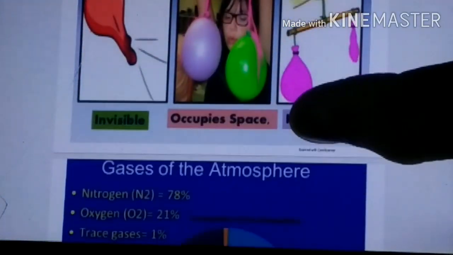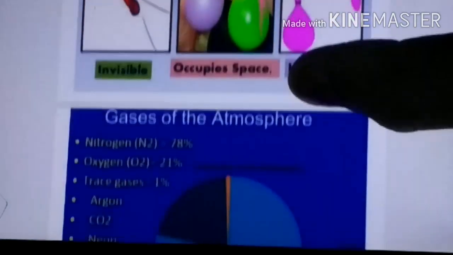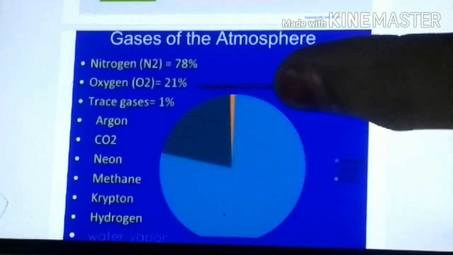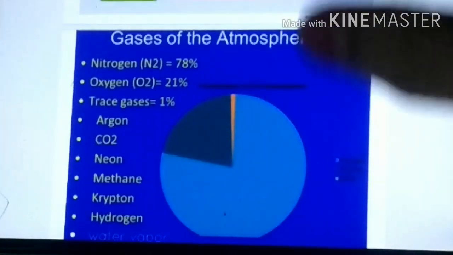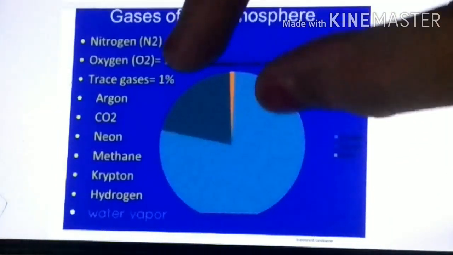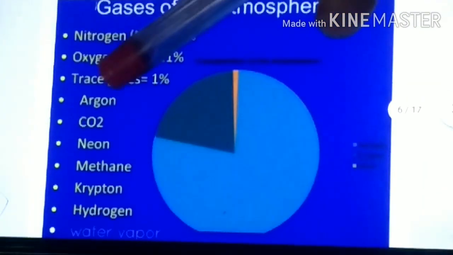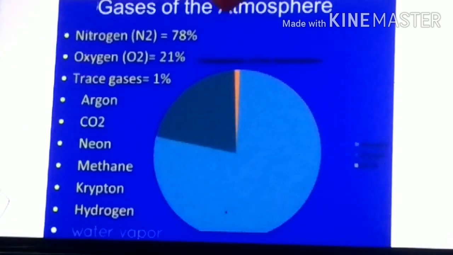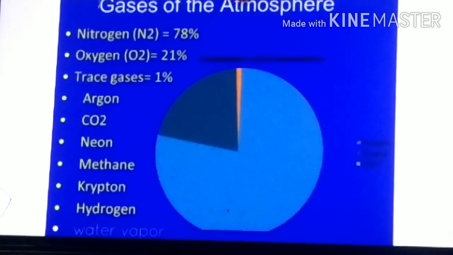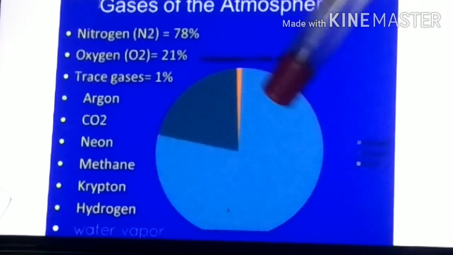Okay, you know what air is? Yes, air is a mixture. Air is a homogeneous mixture of gases. Just as general information, air consists of 78% nitrogen. What does air consist of? The gases. Air consists of what? Nitrogen. About how much? 78%.